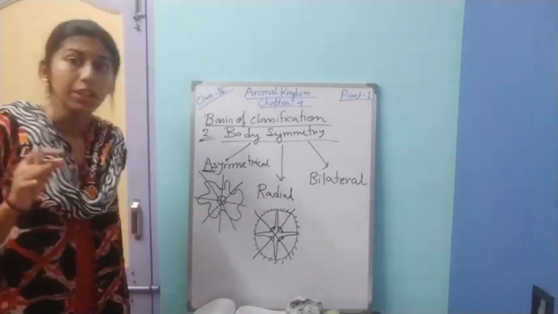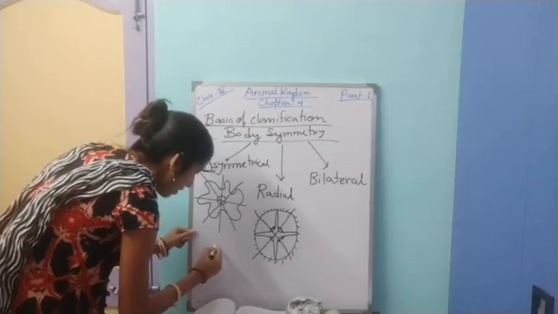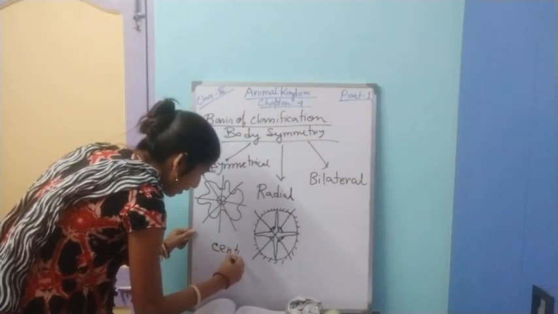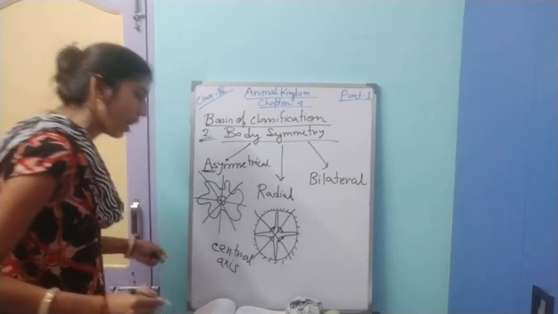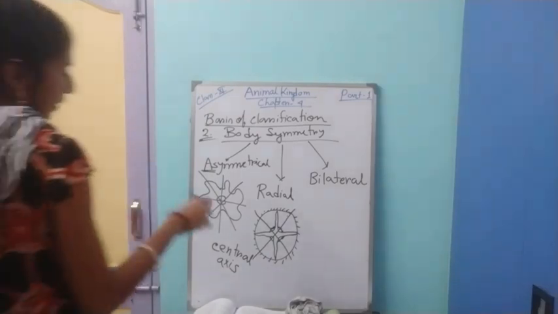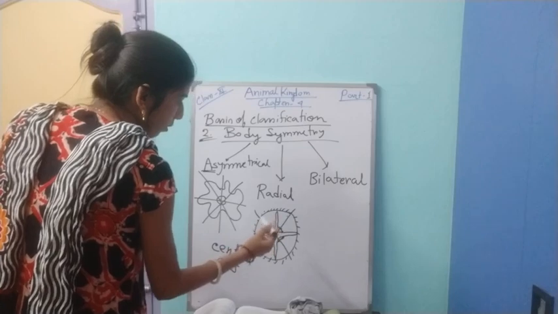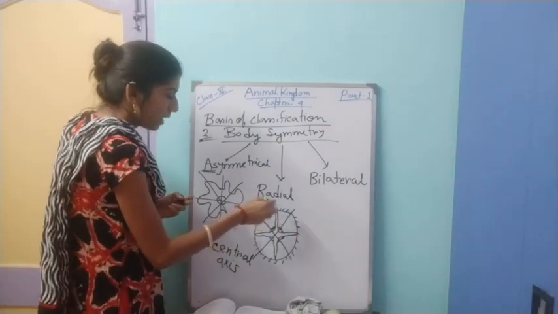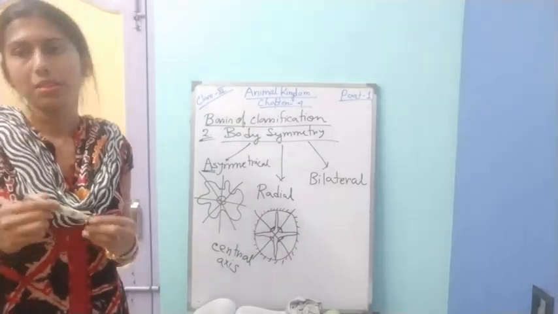I am repeating, if any plane passes through the central axis, that term is mainly important. That means central axis. We are passing the plane throughout the central axis. So, if any plane passes through the central axis and it divides the body of the organism into two identical parts, that type of symmetry is called radial symmetry.